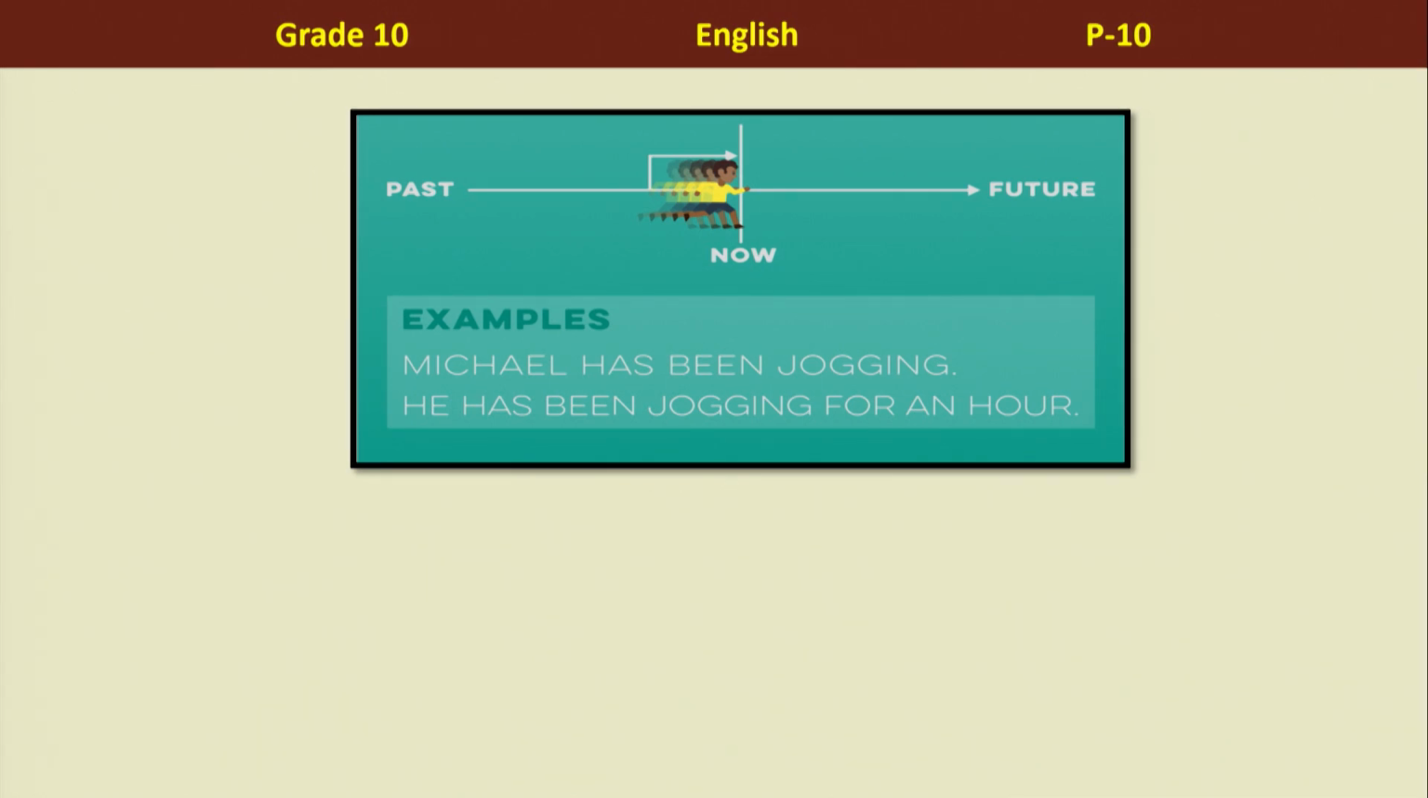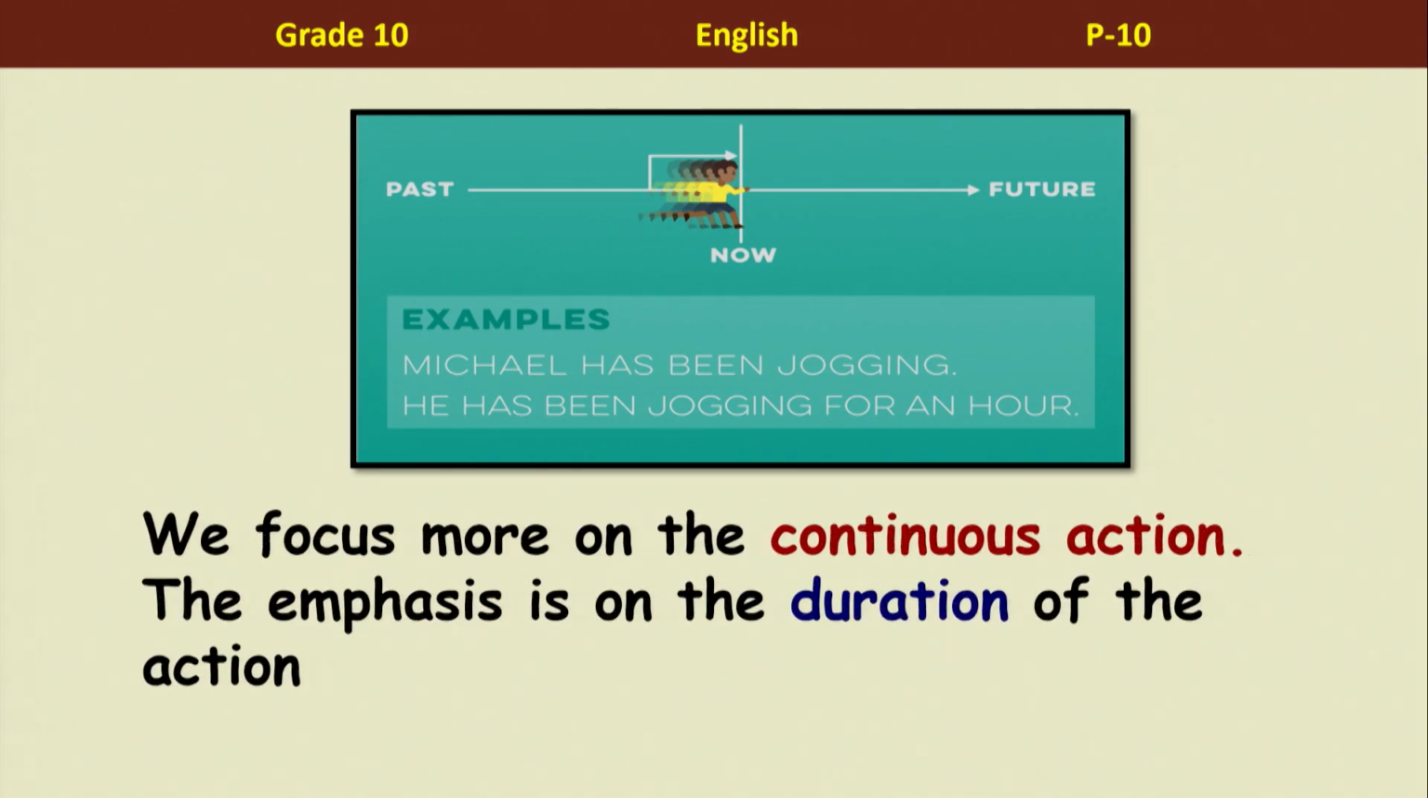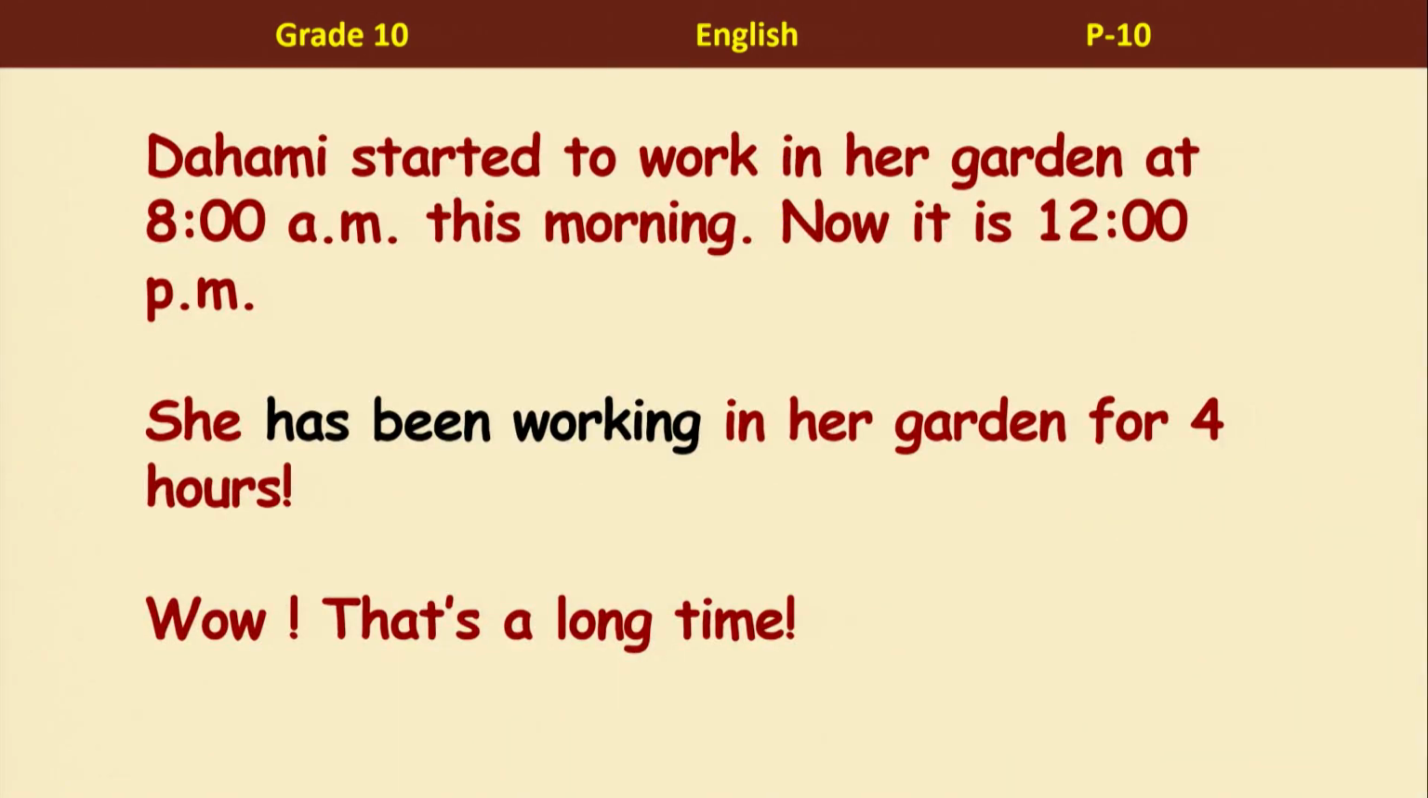So as you can see, Michael has been jogging. He started jogging in the past, but he is still jogging. I'm pretty sure he will be jogging in the future too. That's right. So he has been jogging for an hour. So we focus more on the continuous action. The emphasis is on the duration of the action.